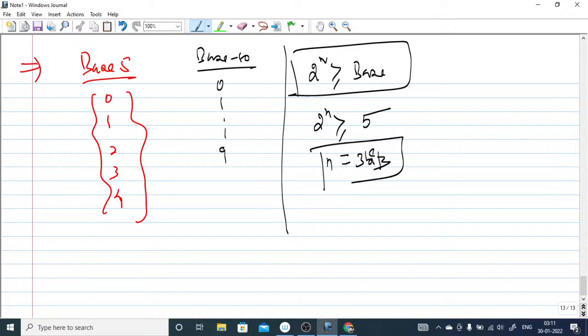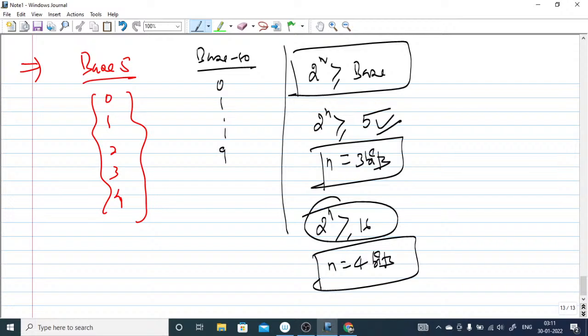In order to represent the base 5 number system, you need at least 3 bits. Always keep this in mind. Suppose base 16 is there, 2 to the power n equals 16, so n should be equal to 4. So if hexa is given, you have to use 4 bits for each hex digit. This is how we find it, keep this in mind.